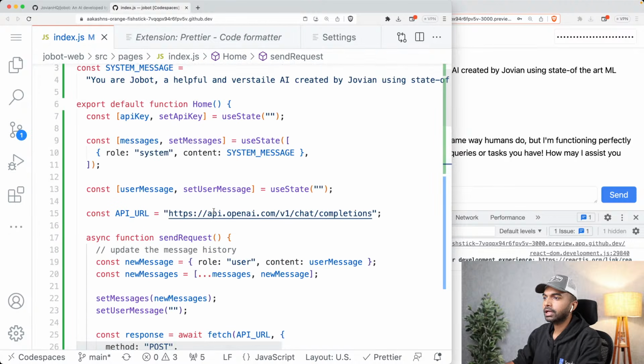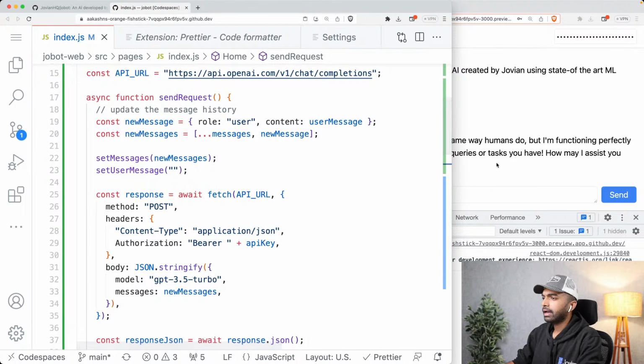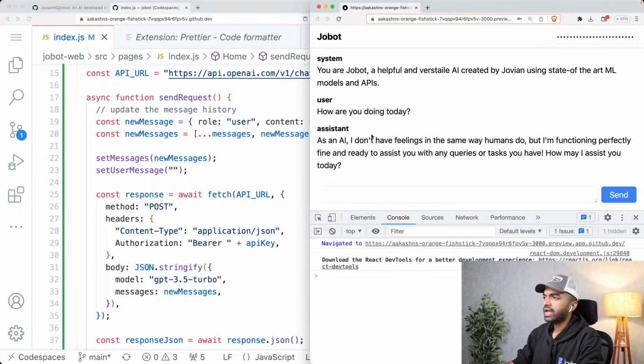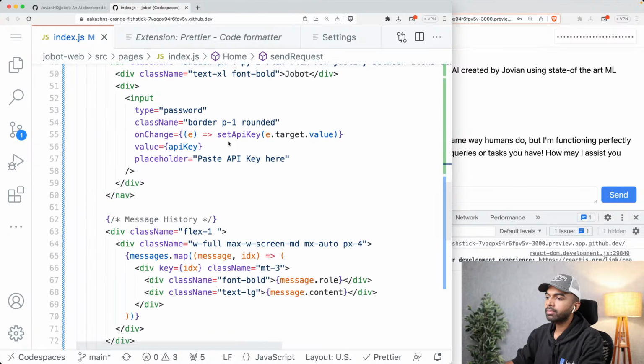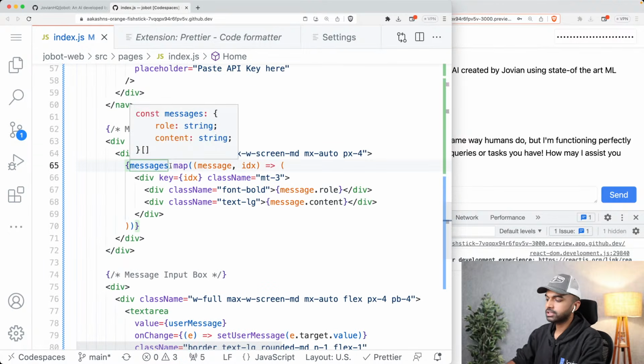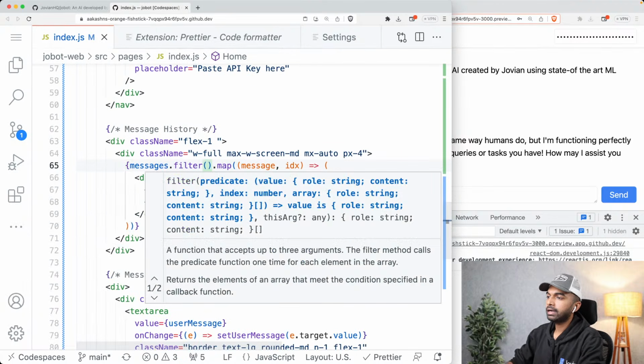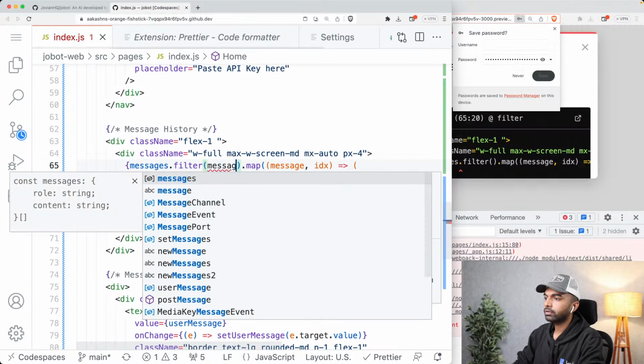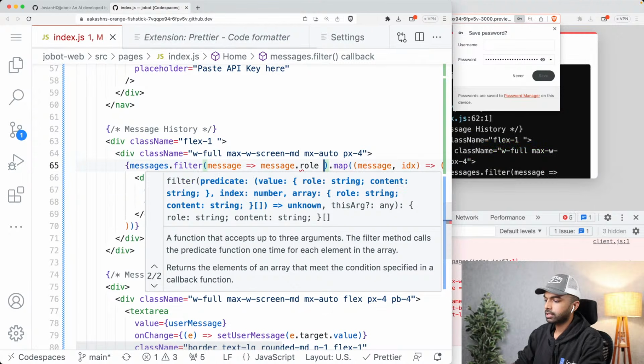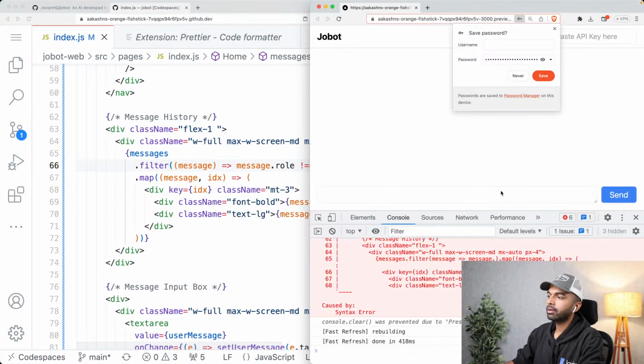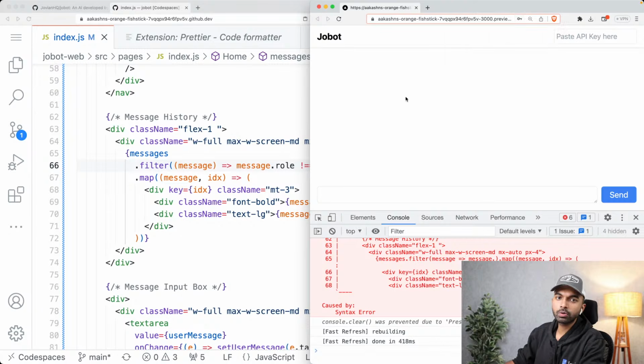Everything is looking set. And I think what we can do is maybe hide the system message, and instead of user, we can just say you, and instead of assistant, we can just say Jobot. So I'm going to make a couple of changes here. I'm going to say messages.filter, and here I'm going to say show a message only if the message.role is not equal to system.